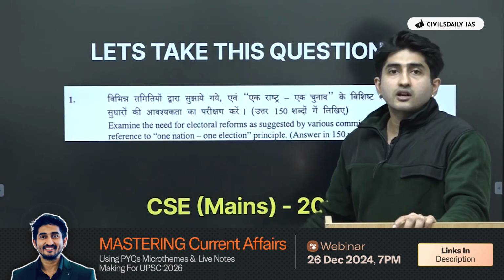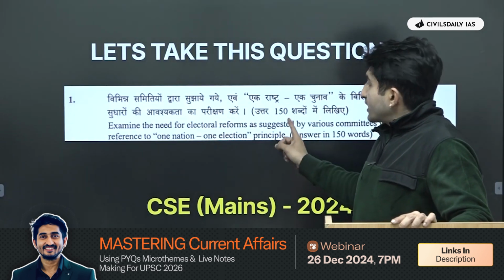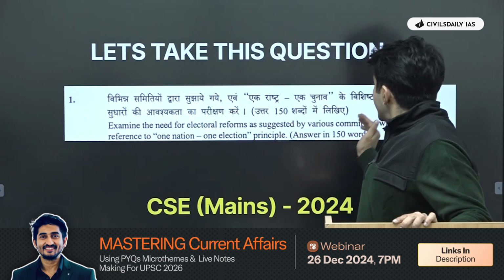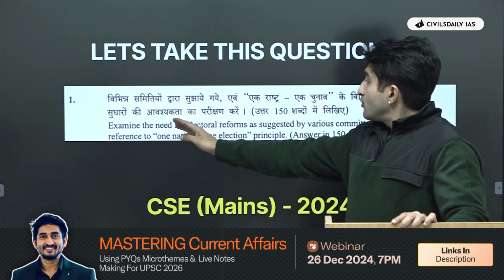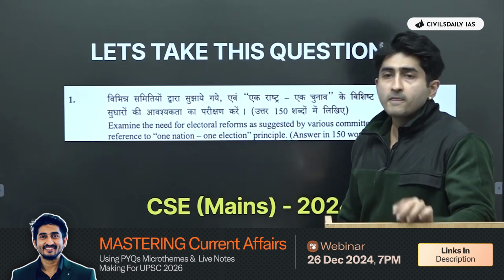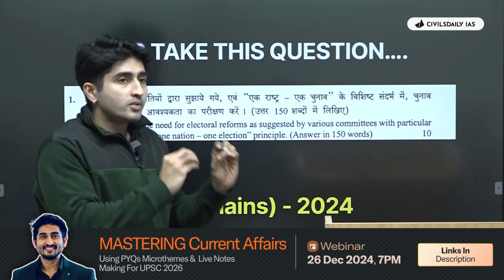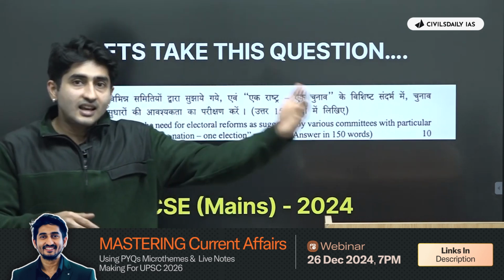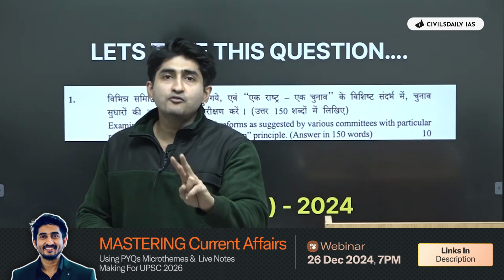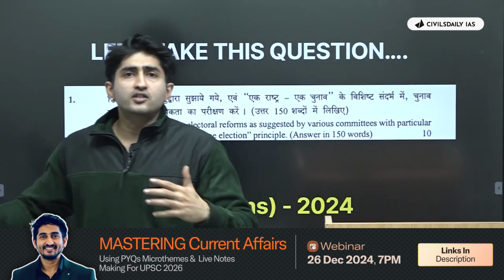This was the first question of this year, which talked about: examine the need of electoral reforms as suggested by various committees with particular reference to one nation, one election principle. This was the first question of this year's paper. Now, one nation, one election principle and simultaneous elections, these have been in the news constantly over the period of the last 5-6 years.